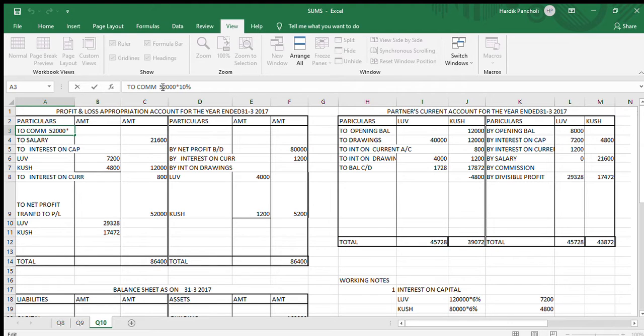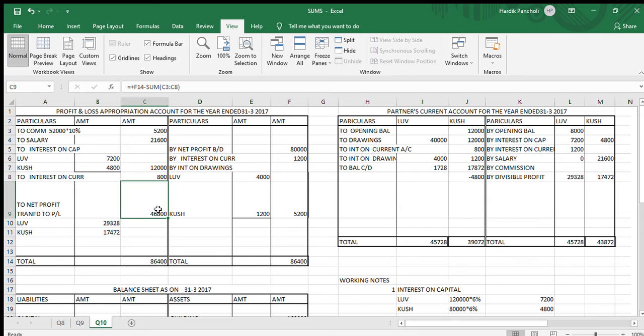Now how much will it be? 52,000 into 10%, that is 5,200. Now I am revising the formula. The total of credit side less the total of debit side will be 46,800.